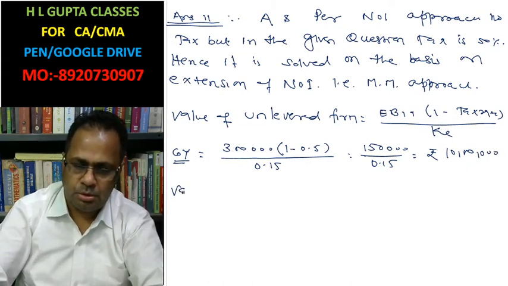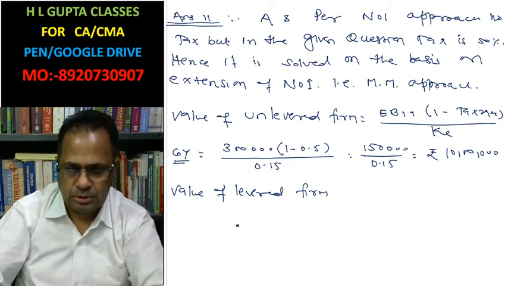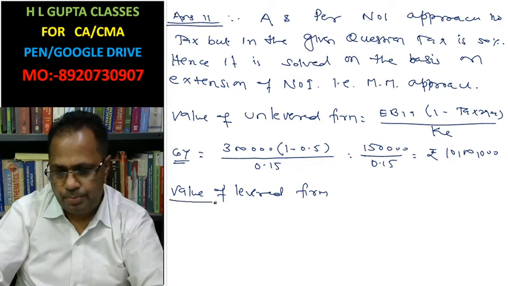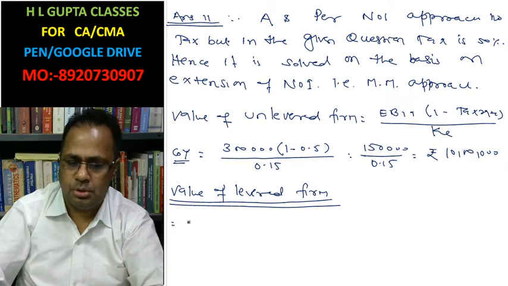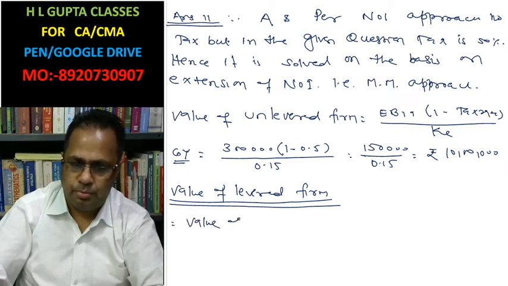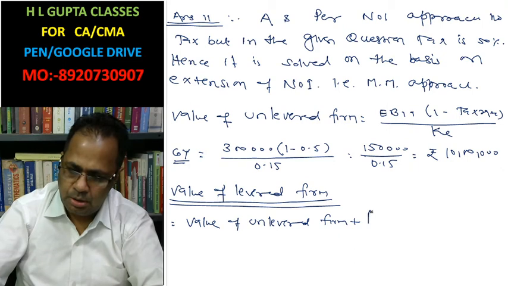Now, value of levered firm. Value of levered firm is value of unlevered firm plus present value of tax saving on debt.